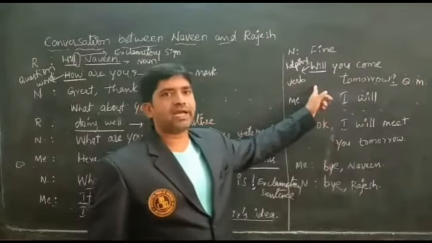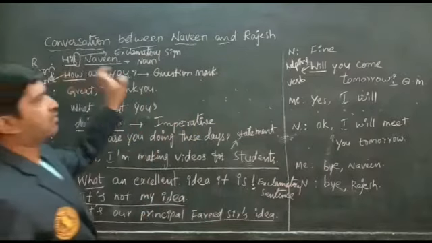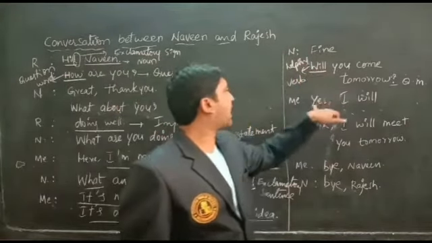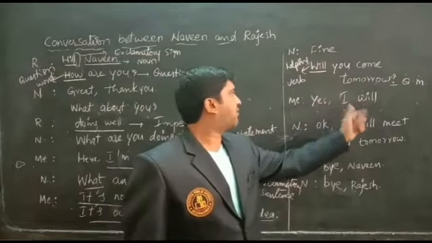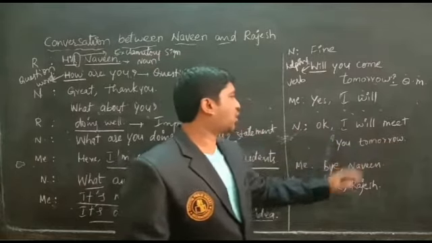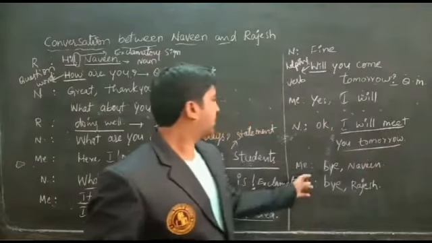Here we understood that we make questions not only with question words, but also with helping verbs. The answer is 'Yes, I will.' And 'Okay, I will meet you tomorrow' is also an affirmative sentence.